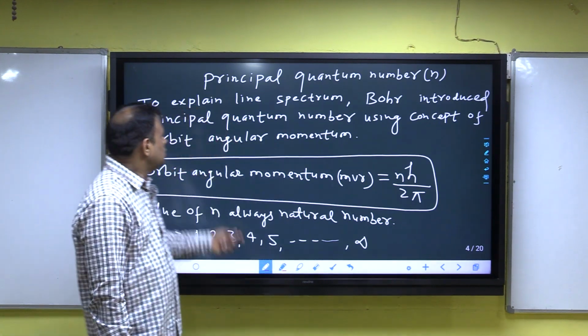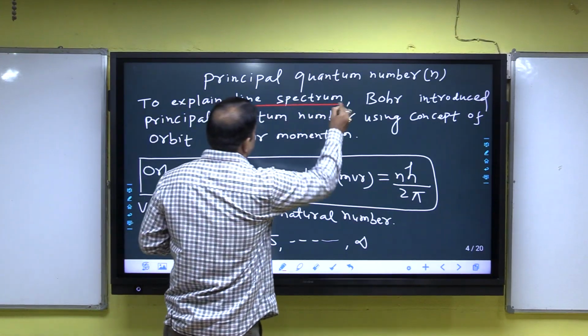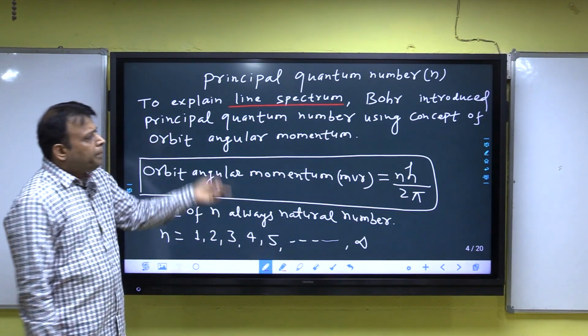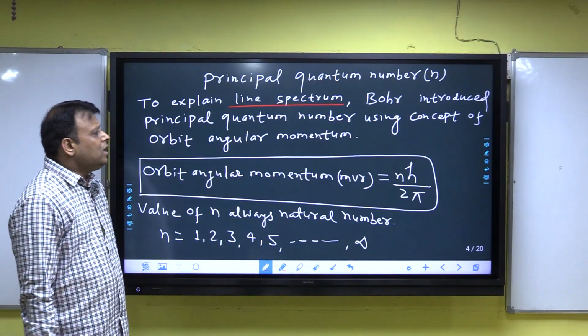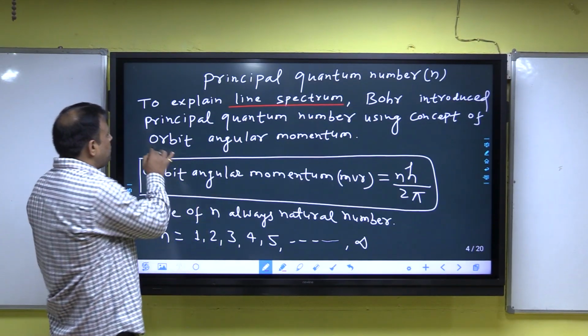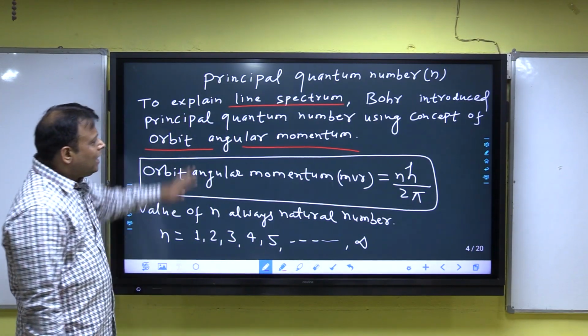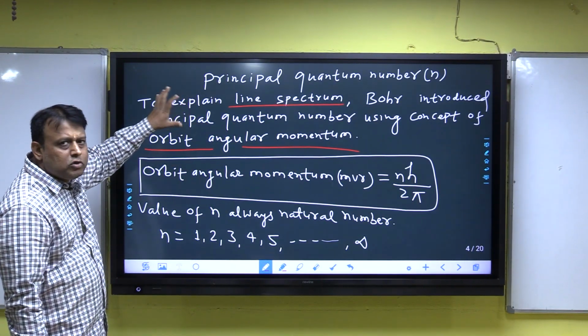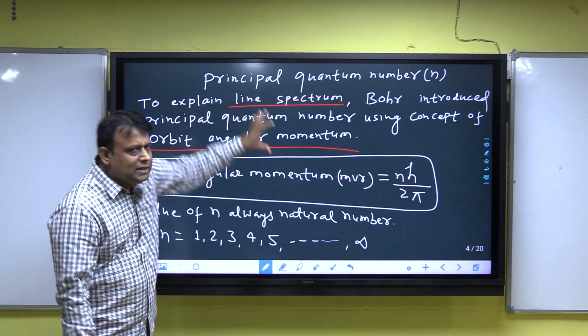Look at the board. To explain line spectrum, one objective for you all. Bohr introduced principal quantum number using the concept of orbit angular momentum. There are 3 objective questions that will arise from this statement.